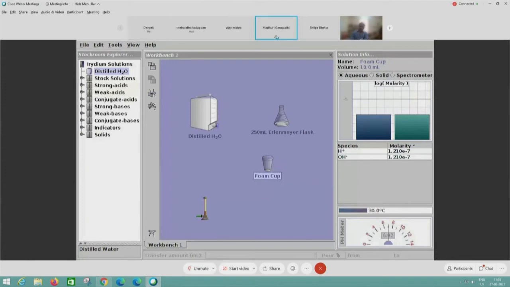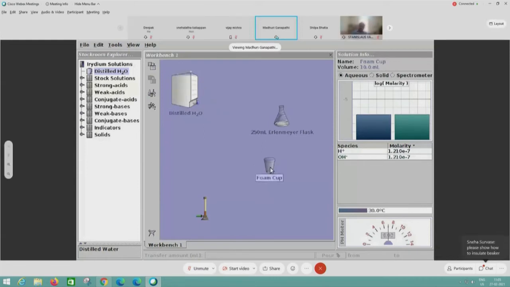Yeah, participants, now you can ask your questions if you have any doubts. I want to show, there is no tripod stand. Sorry, someone is asking. Yeah, pipette out, I will show. Yes, hello, please ask.